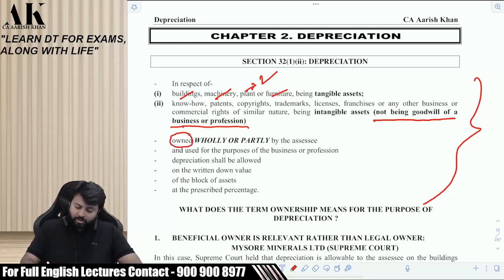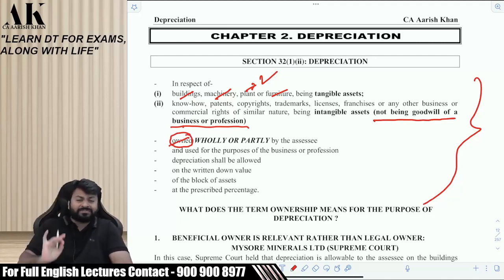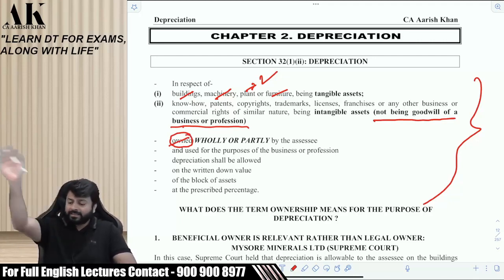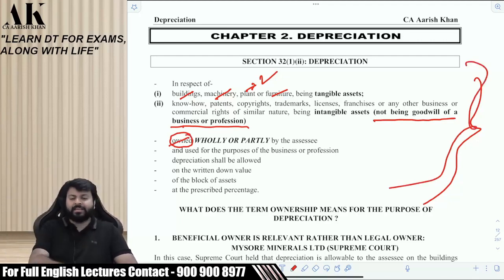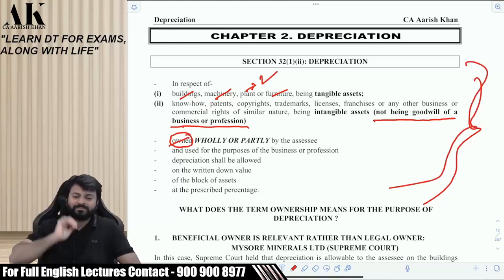Own. The assessee should own the asset. The word owner is not defined in the law. Again, the word ownership is not defined. What to do then? We will talk about that. The entire 32 pages is the discussion of these 8 lines. The entire chapter of 25-30 pages, whatever it is, is discussion of these 8 lines. This is how you should read law.